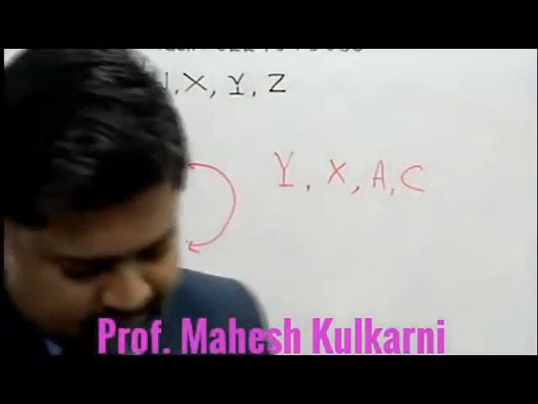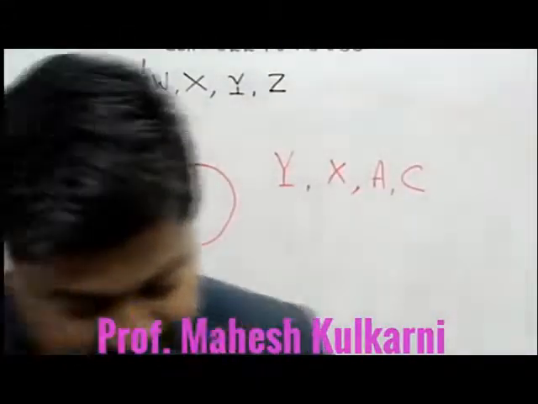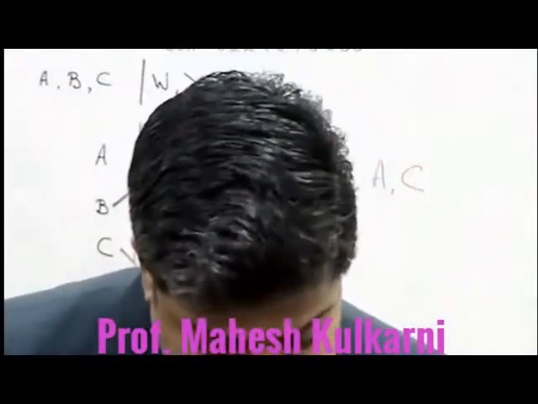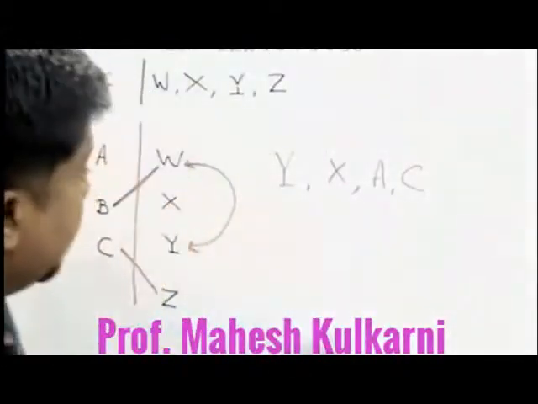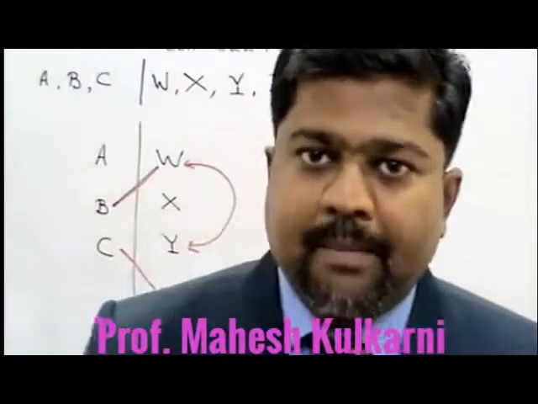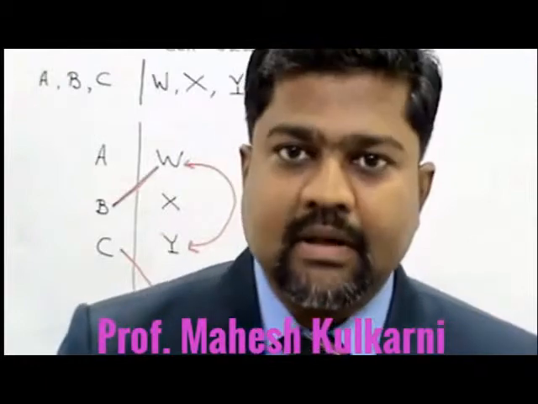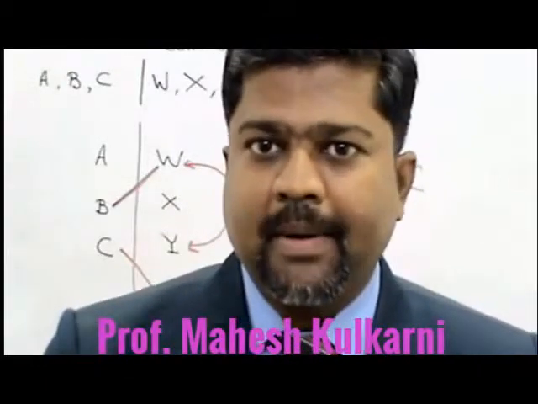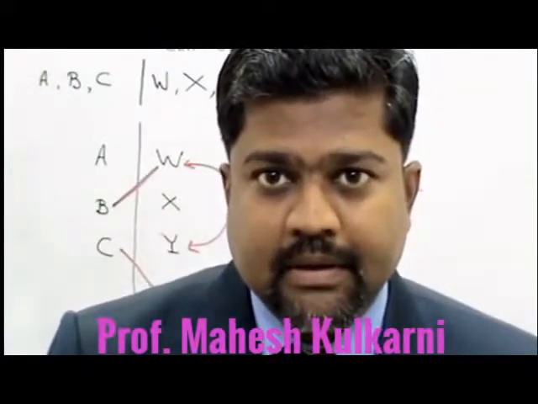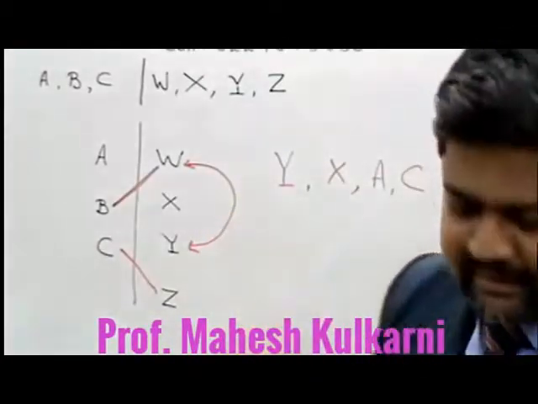Now check out the options. A, C, Y, X or A, C, X, Y. This is the option available. So we have to go by this option, that is A, C, X, Y. But there are other possibilities also. But we are not considering that because we got the answer. Otherwise we have to check out what the possibilities are. And for this purpose I may suggest that you go through the 4 options first and then decide what the possibilities are here, because now we have the table of ideas.